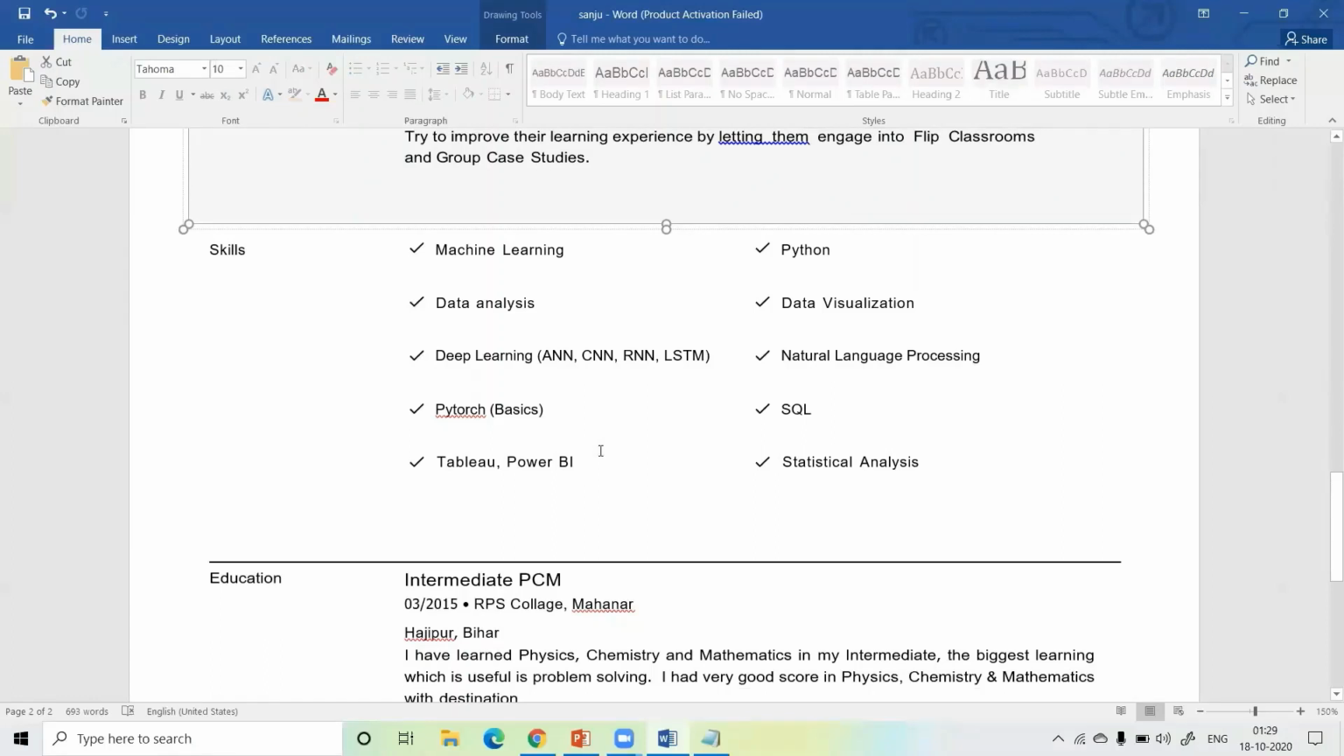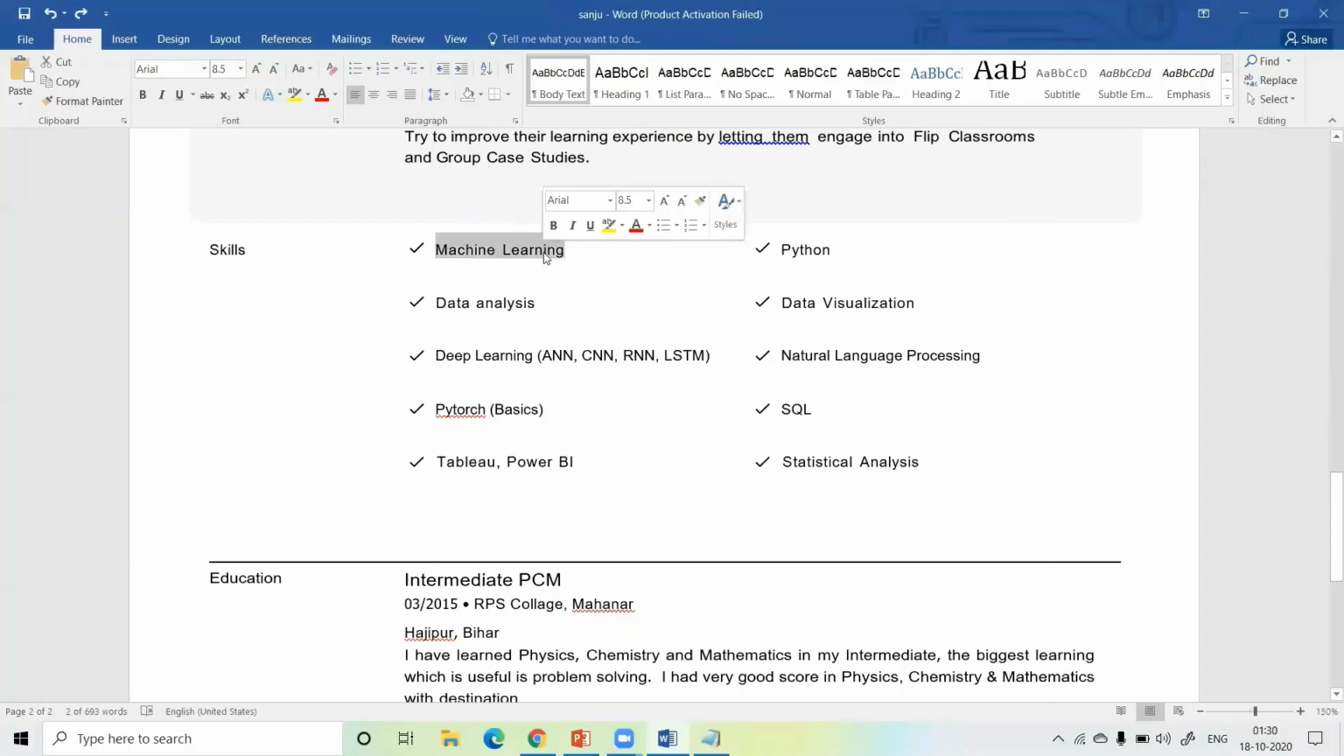For the skill set, I added machine learning, Python, data analysis, data visualization, and deep learning. In deep learning: ANN, CNN, RNN, LSTM, NLP, PyTorch basics, SQL, Tableau, Power BI, statistical analysis. So this is my skill set. In the skill set, if you are good in machine learning, then first of all add machine learning. Then if you are good in deep learning, add deep learning after that.